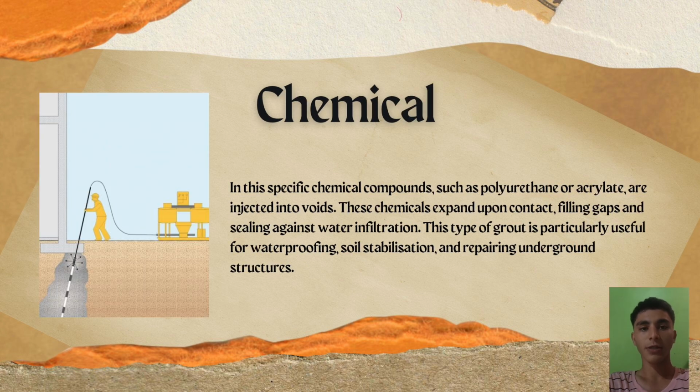Chemical grouting. In this type, specific chemical compounds, such as polyurethane or acrylic, are injected into voids. These chemicals expand upon contact, filling gaps and sealing against water infiltration. This type of grout is particularly useful for waterproofing, soil stabilization, and repairing underground structures.